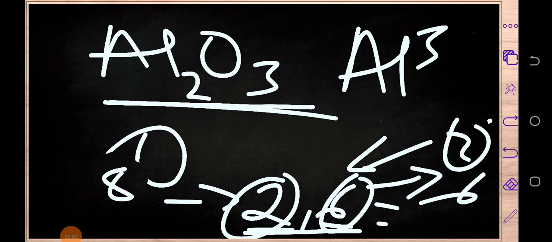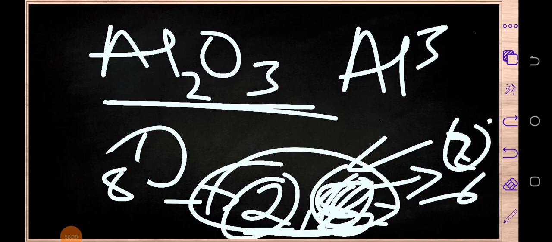If an element gains stability by having 8 electrons in the outermost shell, like in this case where oxygen will gain 2 more electrons, and it is going to have 8 electrons in its outermost shell, then this atom, which is oxygen, obeys the rule which is called the octet rule. I hope you are getting that.